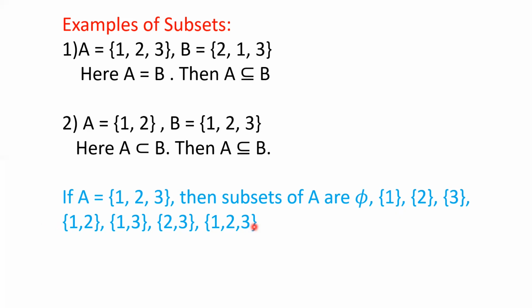Subset means first you have to consider the empty set ϕ. Then you have to consider single elements, then two elements, then 3 elements, and so on. Here a maximum of 3 elements are there, so that is the initial set. So up to 3 elements we can consider here. But if you consider more elements in the given set, then you will get more subsets.